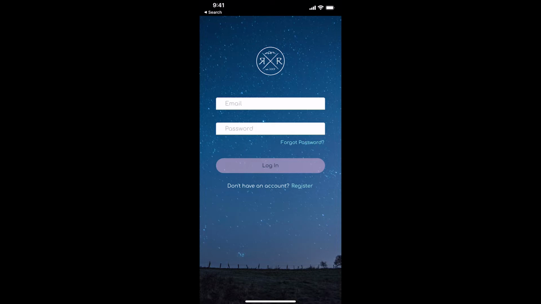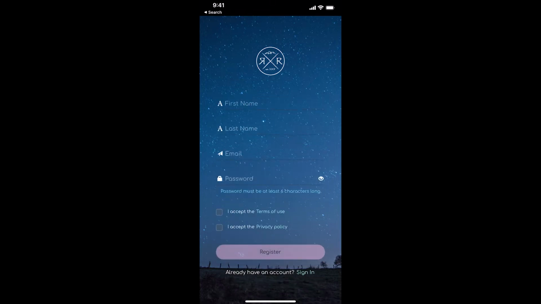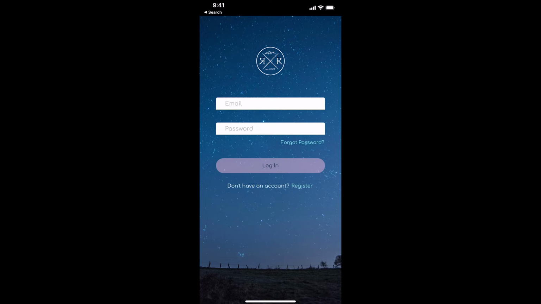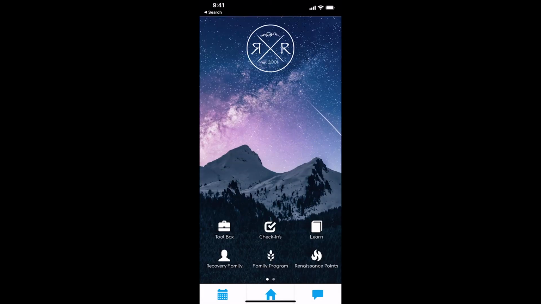So when you log in, a lot of people get confused here at the top, the email and password. That's for after you've already created an account. You put in your email and password to get back in if it logs you out. So look down below the login, below the purple button, and see register. Right there is where you want to click and fill out that info. I've already registered, so I'm just going to sign in real quick so I can show you guys what's going on in the app. When you get in, this is the interface you're looking at.